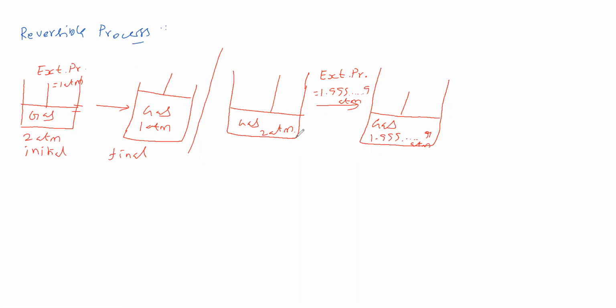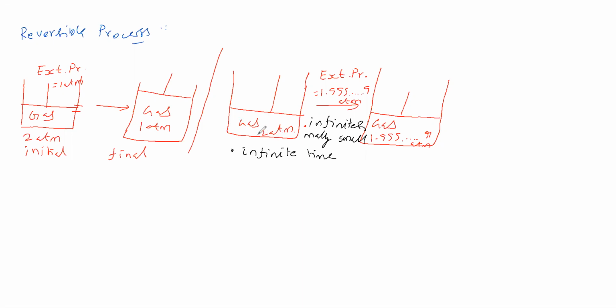First, we have to keep the difference in pressure infinitesimally small. And leave the system for infinite time. Why should the system be left for infinite time?